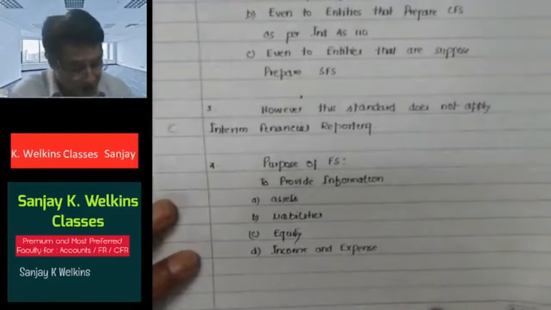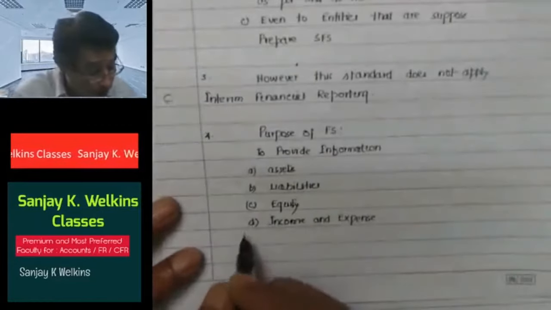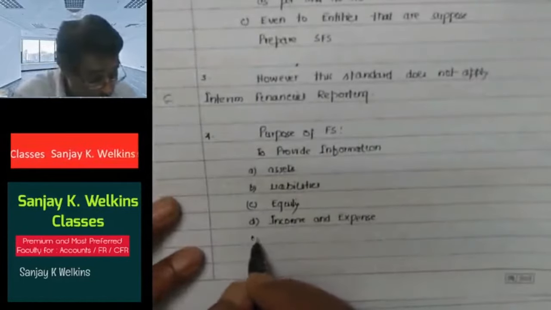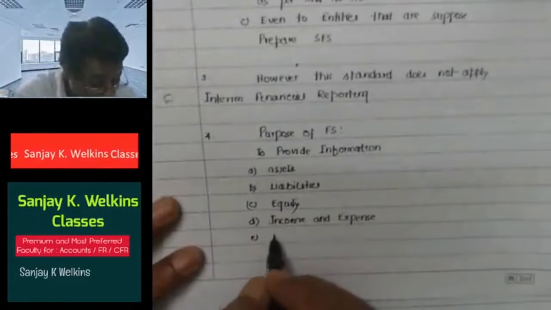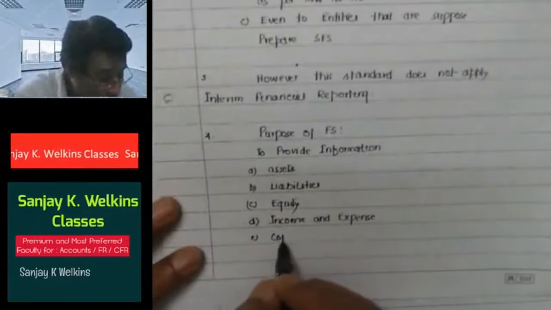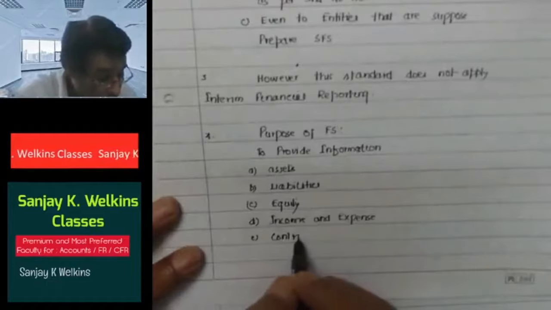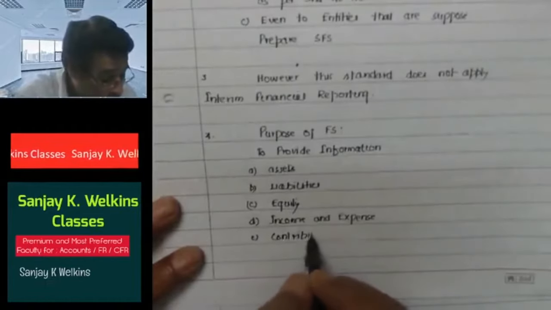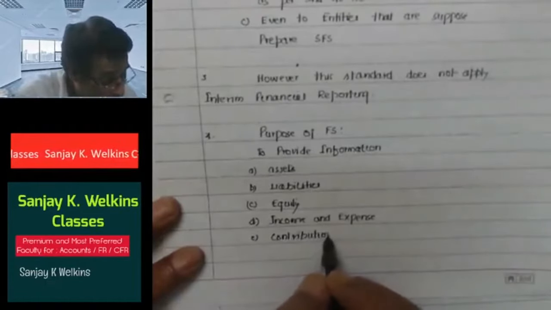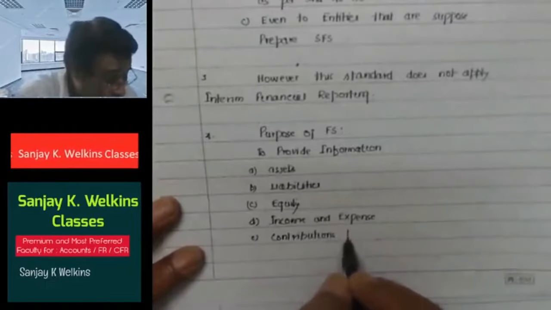And as I said a moment ago, the company should also provide information with respect to contributions. How much has been contributed by the owners? Contributions by owners.